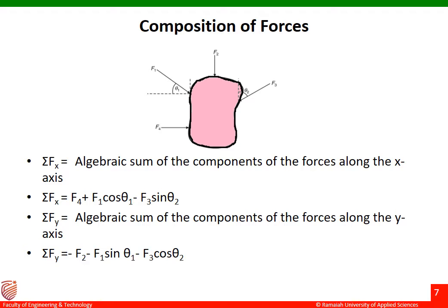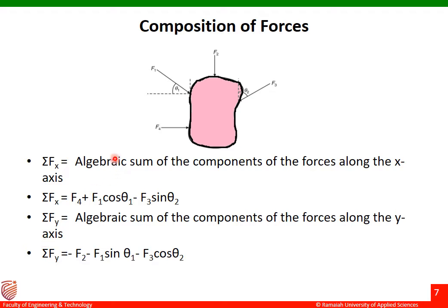So first let us see summation Fx. Summation Fx is what? Algebraic sum of components of all the forces along the x-axis. And then next one is summation Fy. It is the algebraic sum of components of the forces along the y-axis.